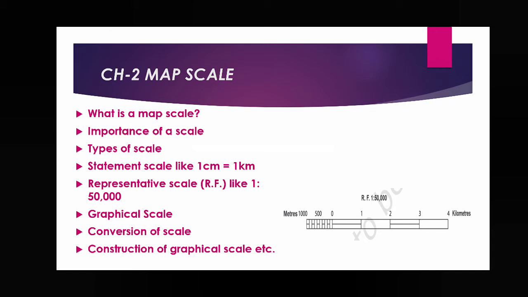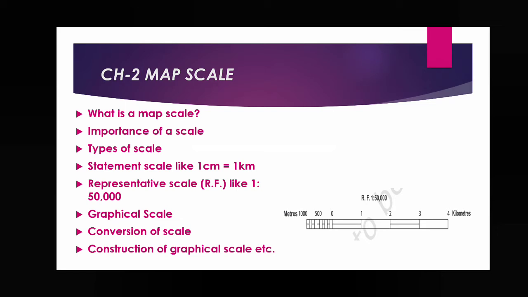We have reduced this 1 kilometer to 1 centimeter with the help of scale. That's why 1 kilometer on the ground is reduced with the help of scale, and then it is represented on the map as 1 centimeter. So 1 centimeter is the map distance and 1 kilometer is the ground distance.